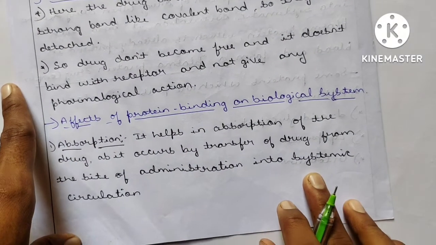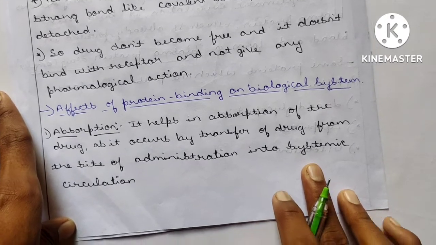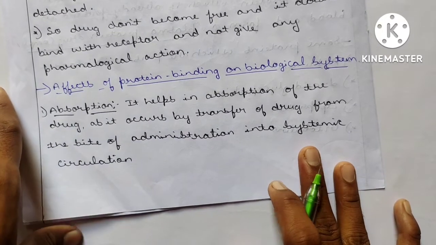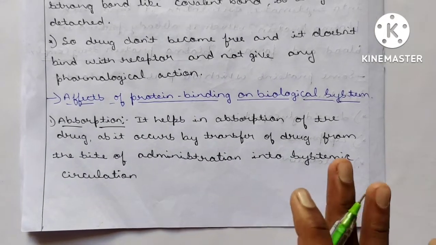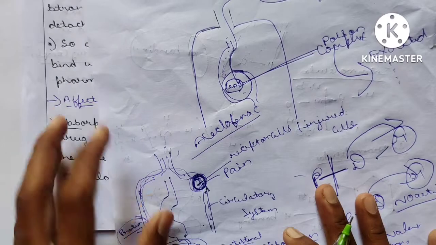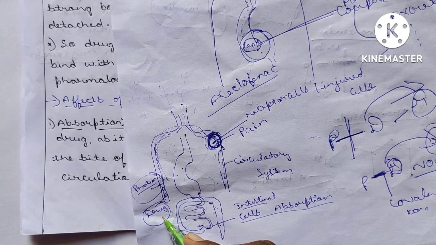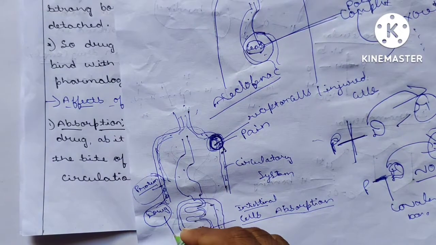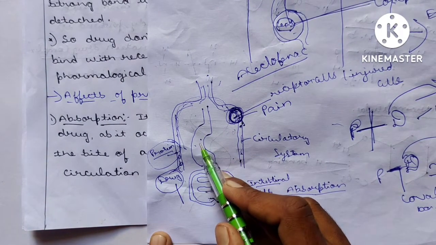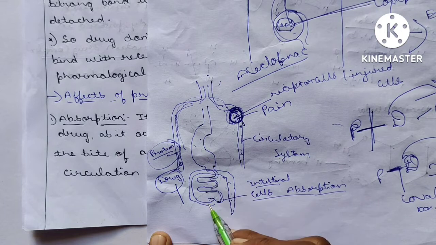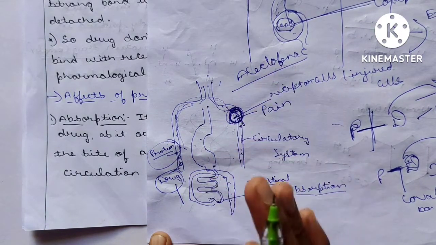Now, the effects of protein binding on the biological system. The main one here is absorption. Absorption is very important. It helps in absorption of the drug, which occurs by transfer of the drug from the site of administration into systemic circulation. Sometimes, due to its low stability, the drug gets degraded in the walls of the stomach, in the stomach only, in the intestine, or anywhere in the circulatory system, and it won't reach the receptor cells.